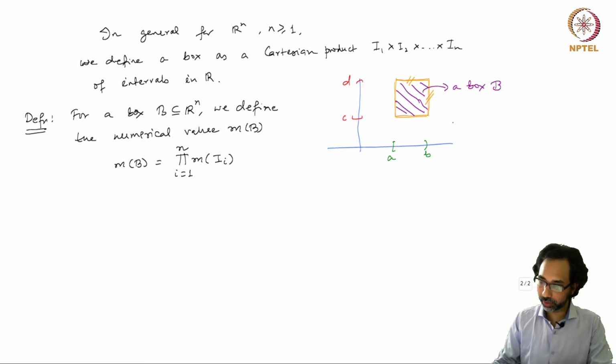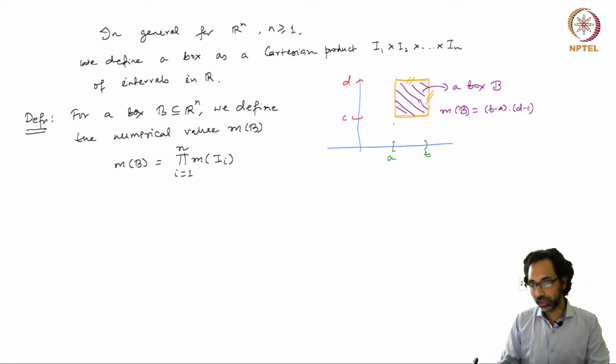in the picture, we will have the measure of B to be simply B minus A times D minus C. So it's just the product formula for the area in this case.